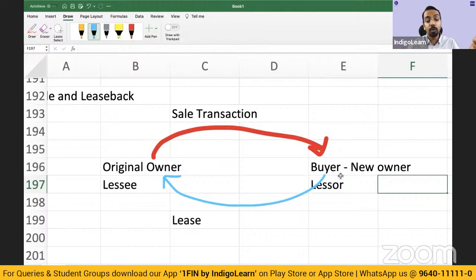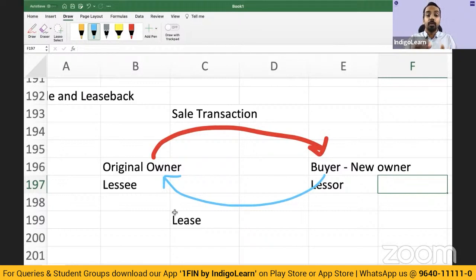Let us say the original owner sells at more than fair value to the new owner, which means the new owner will want more rentals in return, correct? Or the owner says, I'll sell you at a discounted price. Then the new owner will say, okay, I'll charge you less rental. So such kinds of adjustments might be there, and hence we need a specific treatment for sale and leaseback related transactions.